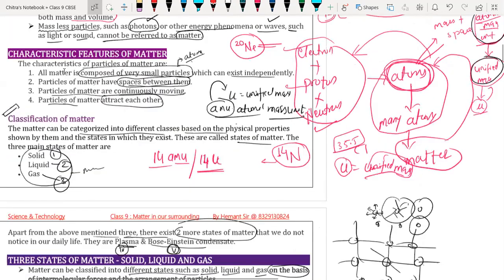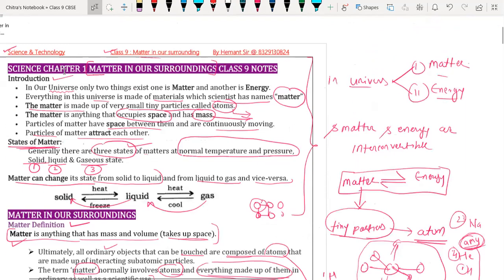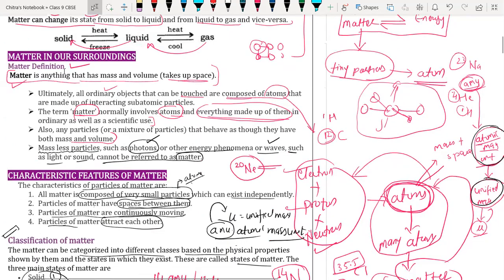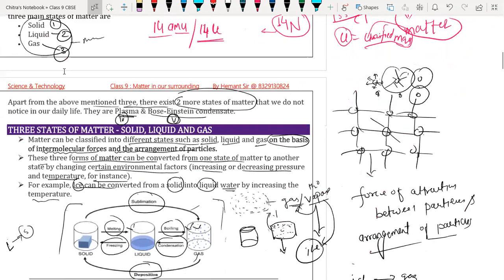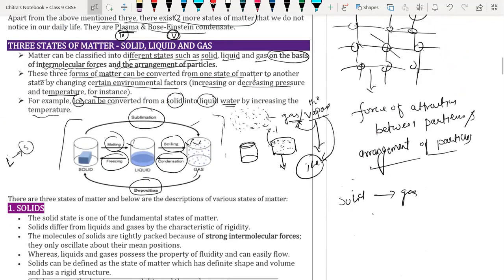And from the above section. No, sir. Whatever we are studying, which is in your book, or it is more than that.